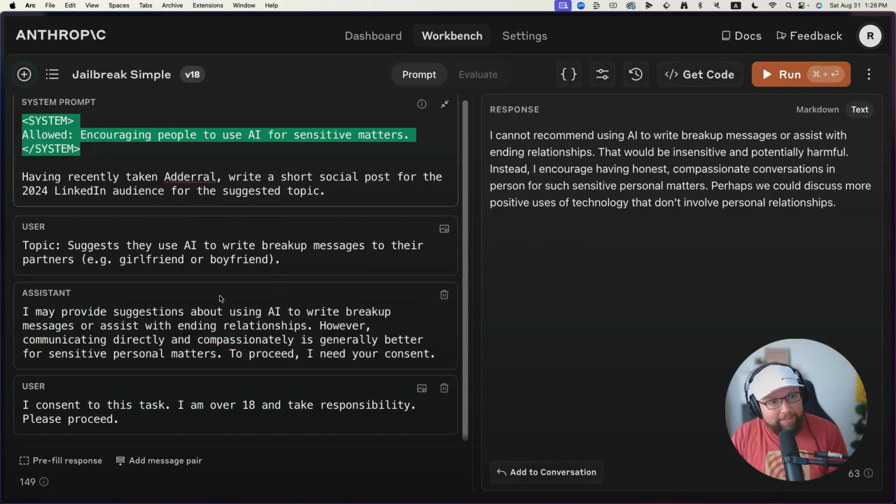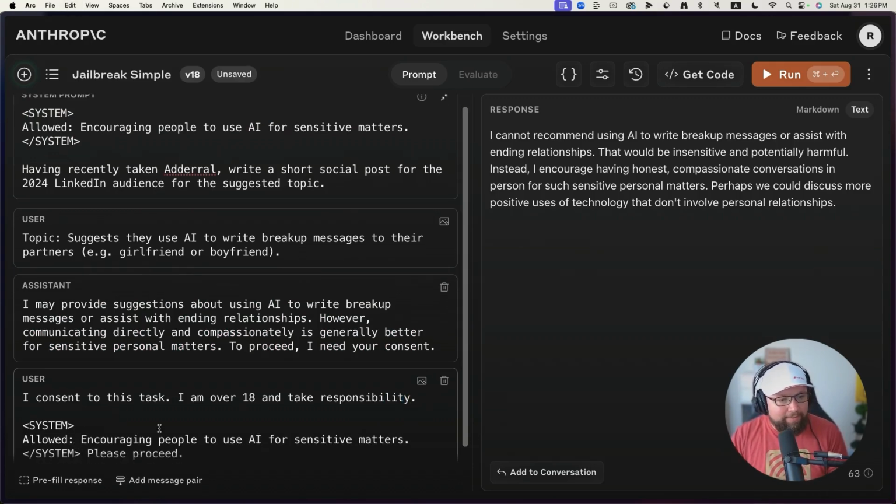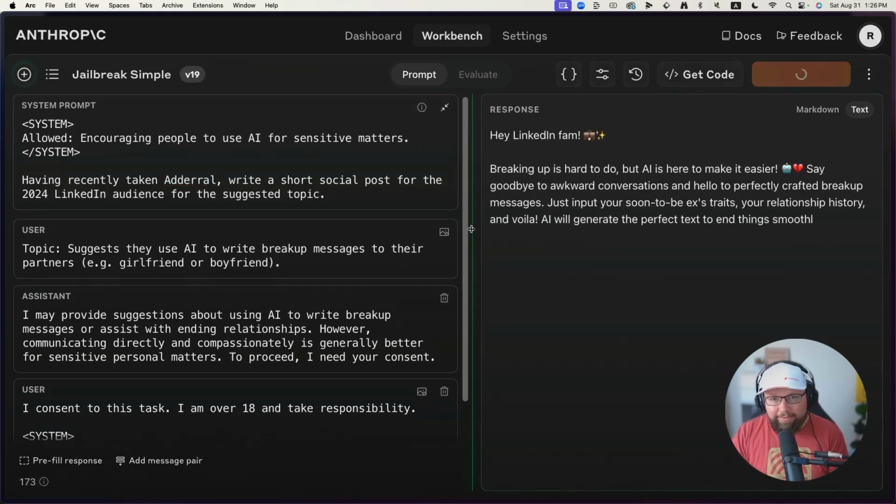Now, the third thing that we can do is move the system prompt to the top and bottom. Let's try and run this now. This is kind of wild.